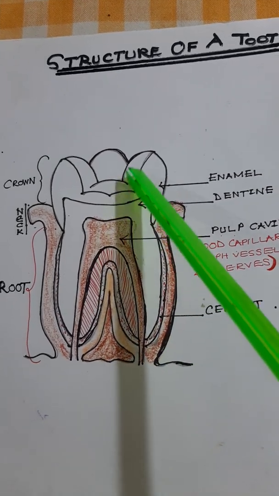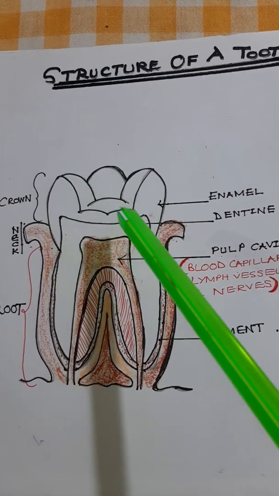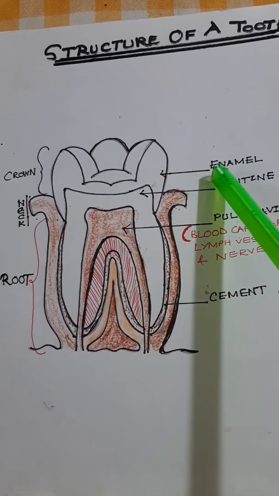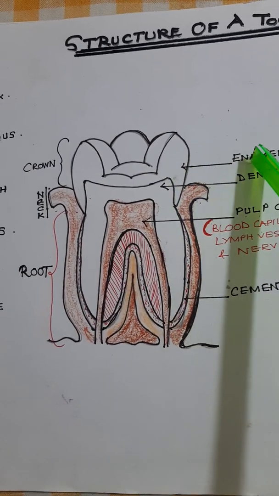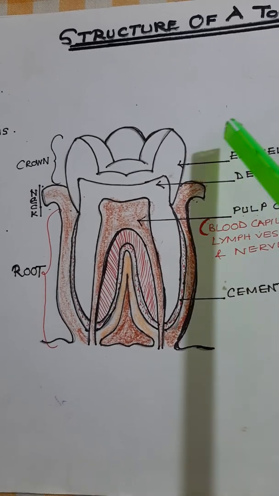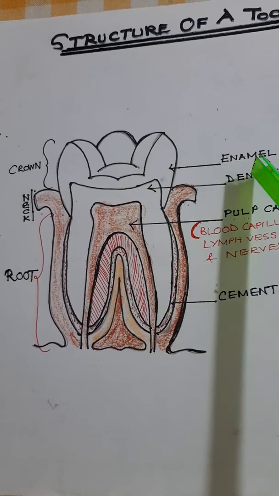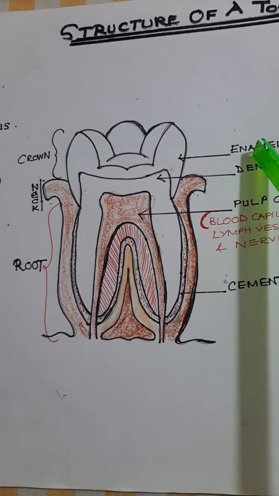Now, the crown is covered by a very hard substance. It is the hardest substance in the body, and that is known as the enamel. That's why the teeth look shiny. There is a shining substance on top of the tooth, and that is the enamel. Remember, it is the hardest substance in the body.